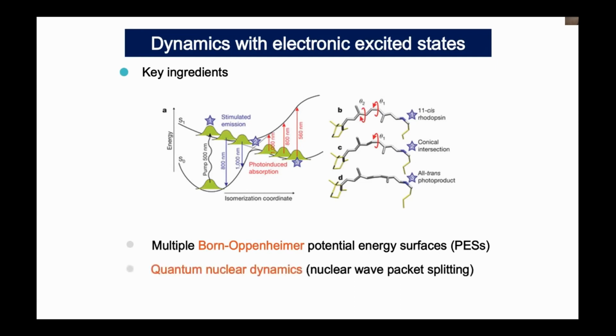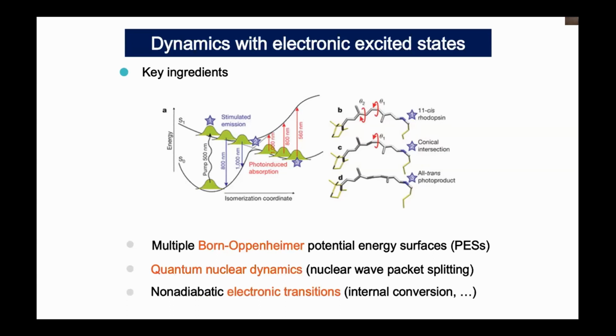And then based on these potential energy surfaces, we actually simulate quantum mechanical feature of nuclear dynamics, such as nuclear wave packet splittings. So depending on the potential energy surfaces, nuclear motion has different behaviors. So we have kind of branching phenomena. And then actually there is a non-adiabatic electronic transition, such as internal conversion or intersystem crossings. Then we have population exchange due to this non-adiabatic phenomena. So these are usual ingredients to understand the nuclear dynamics with electronic excited state.